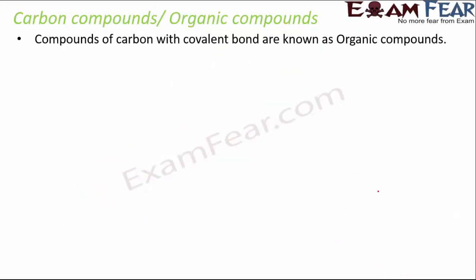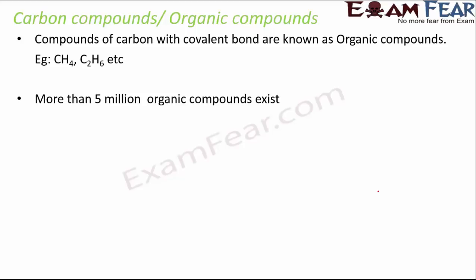So let's talk about carbon compounds. Compounds of carbon with covalent bonds are called carbon compounds or organic compounds. For example, CH4 and C2H6. CH4 is methane, C2H6 is ethane. These are all carbon compounds because they contain carbon. More than 5 million organic compounds exist, and that's a really huge number.